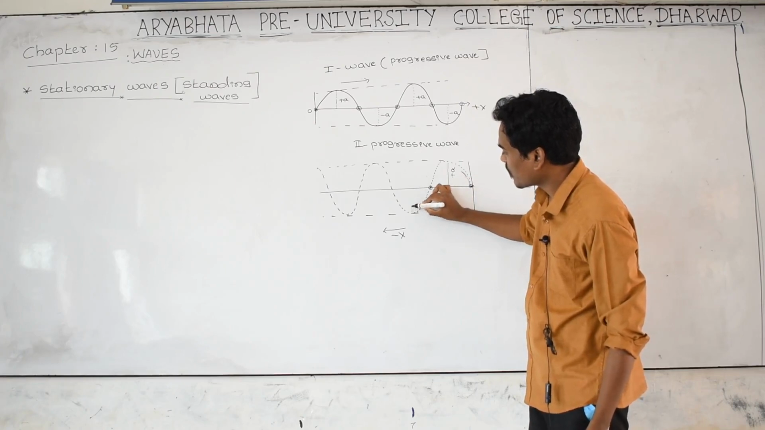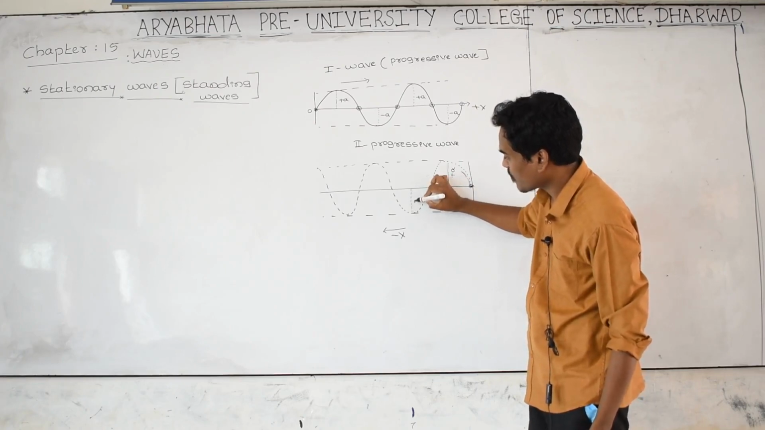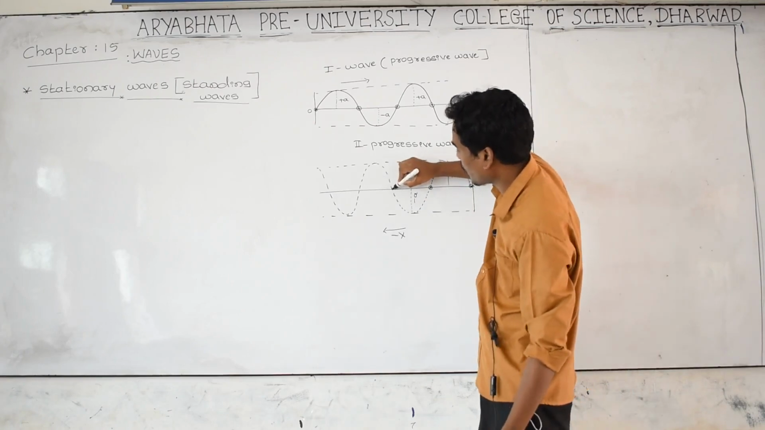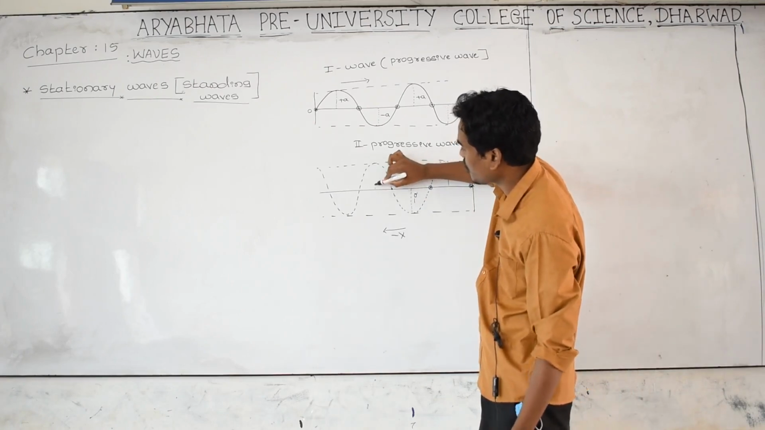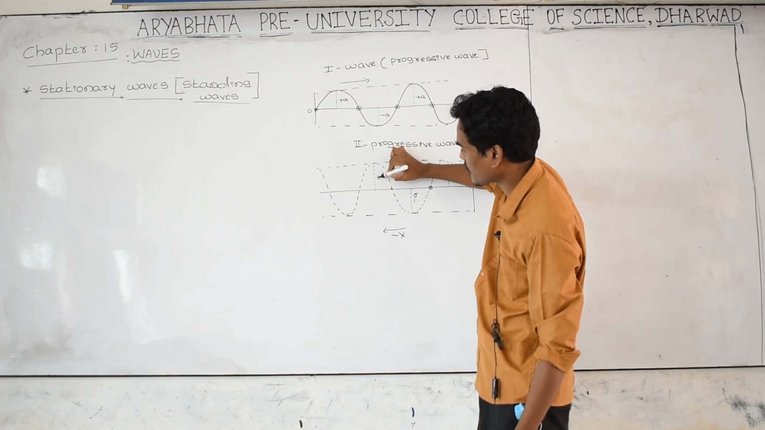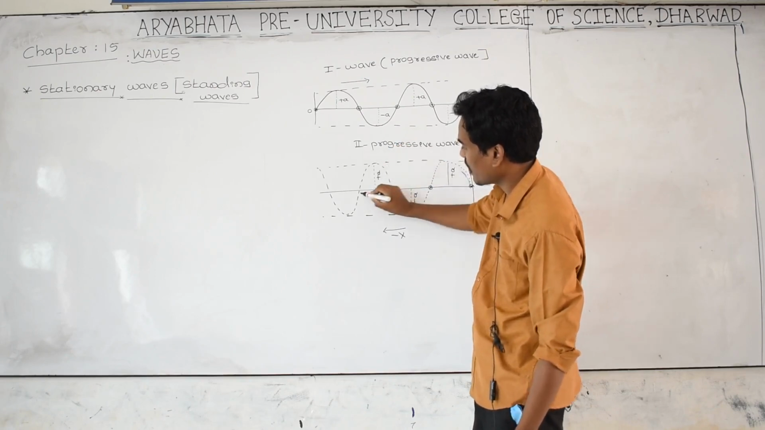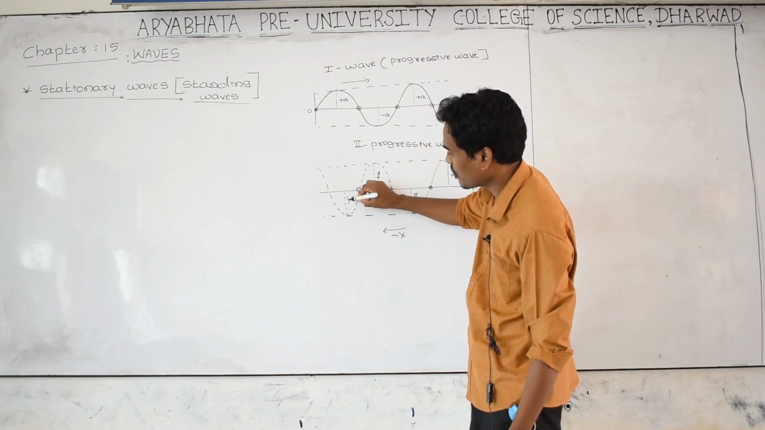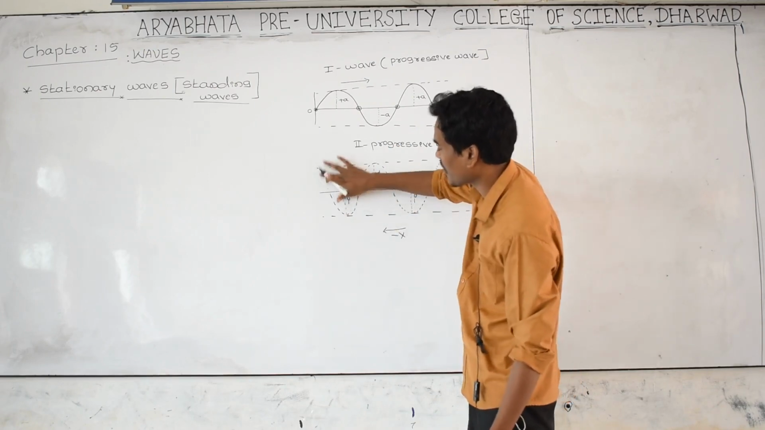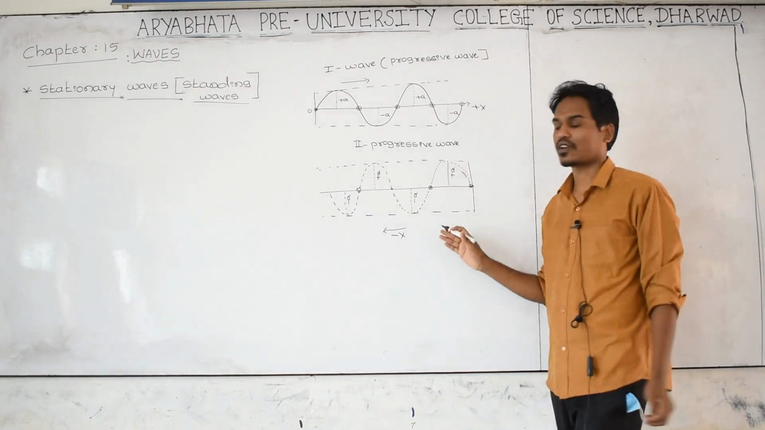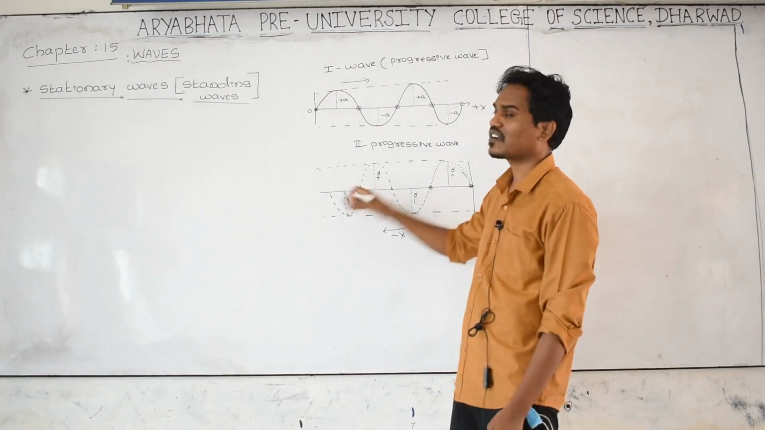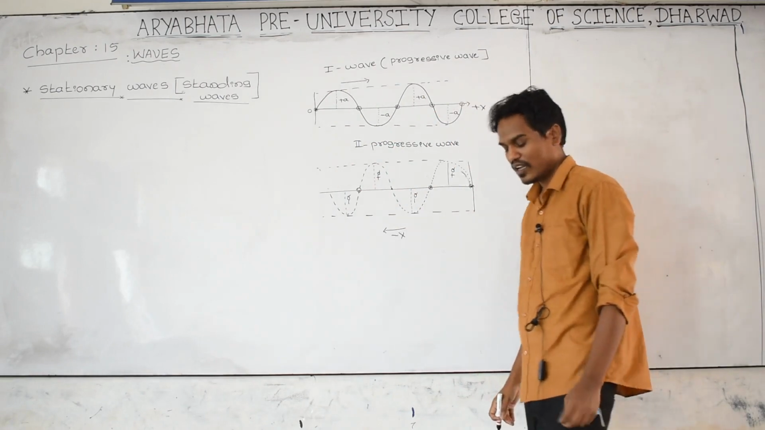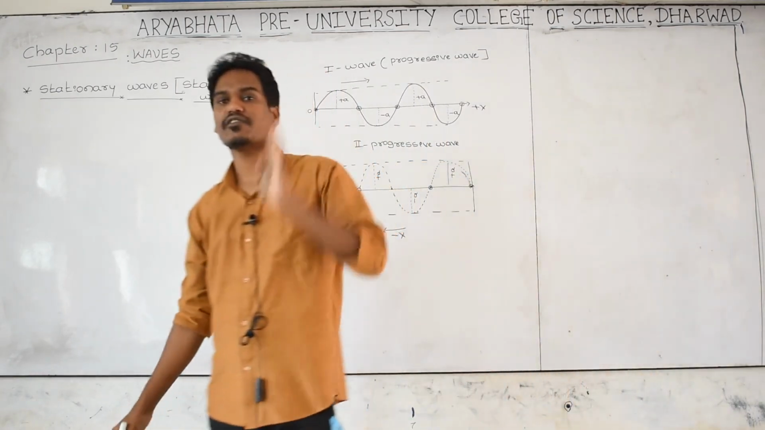The displacement of the wave at this point is maximum, that is minus A, because it is a trough, and the displacement of the wave at this point is 0. At this point the displacement is maximum, amplitude A, and at this point displacement is 0, at this point amplitude is maximum, this is minus A. Like this I am taking, this is the second progressive wave traveling exactly opposite to the first progressive wave.